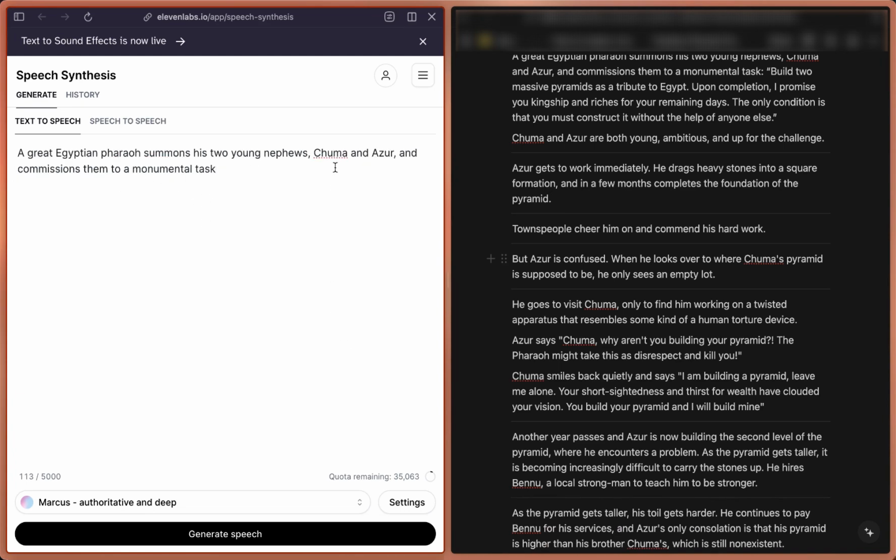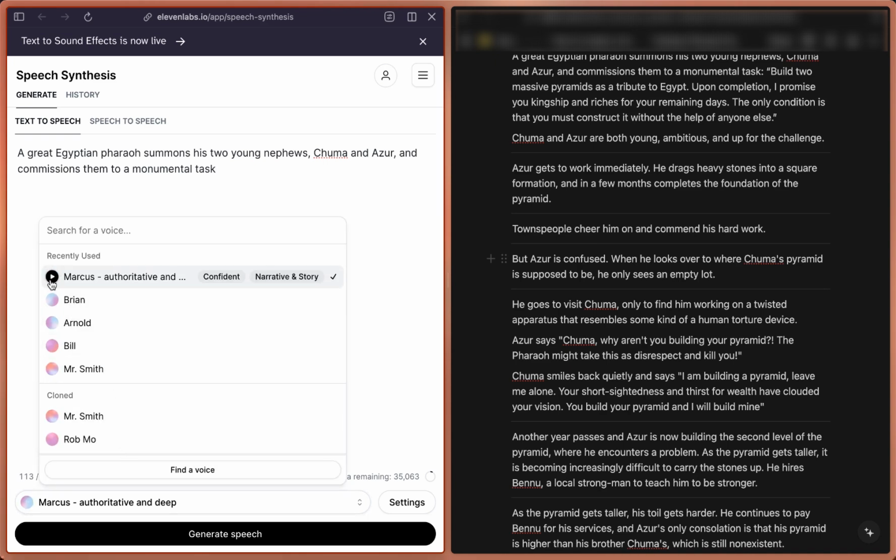And if you have the setting of going for advanced settings, then I usually would go for that because it will give you more control of how the voice will sound later on. You could either do the text to speech here or speech to speech, which means you will speak and this will capture your emotion behind the voice, and then it will convert your voice to the output voice you want to use. So usually for narration, I would use Marcus. You can listen, for example, to him.